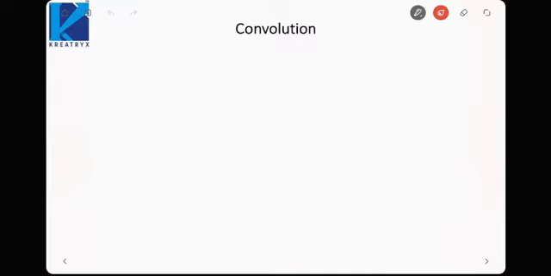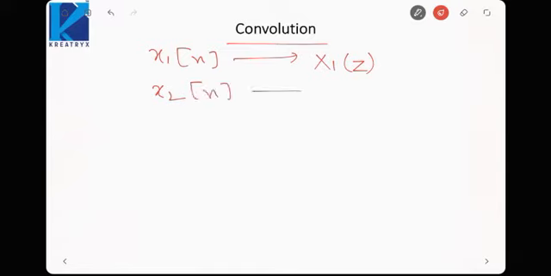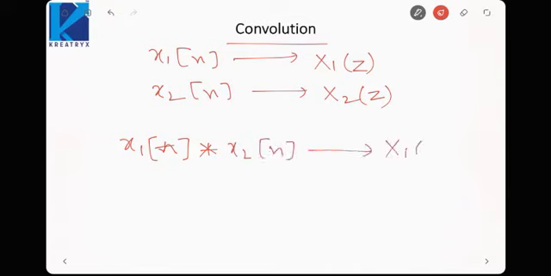Next property is convolution. Suppose x1[n] has a z transform of X1(z) and x2[n] has a z transform of X2(z). Then x1[n] convolved with x2[n] would have a z transform of X1(z) into X2(z).